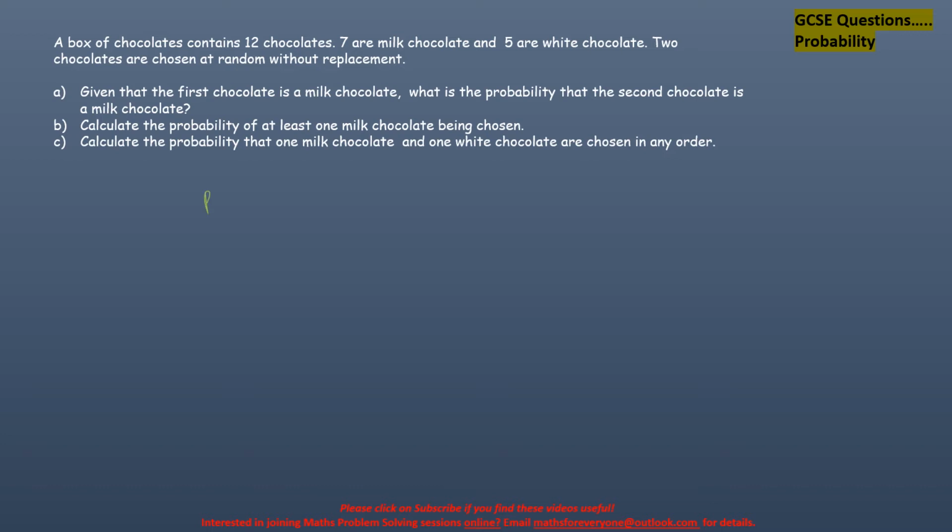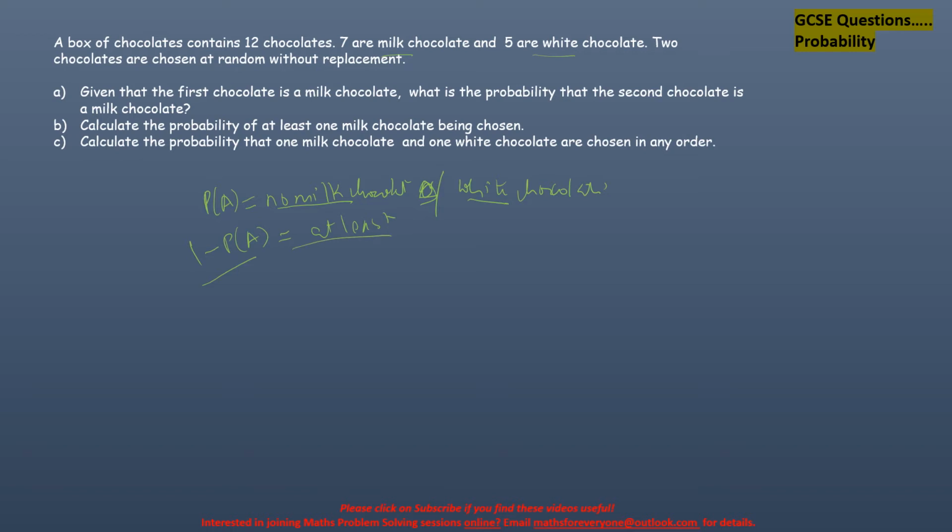So if it's not a milk chocolate, it's a white chocolate. There's nothing else here, it's either a milk or a white. So if it's not a milk chocolate, the probability of a white chocolate, 1 minus that probability will be at least. So that's the formula.